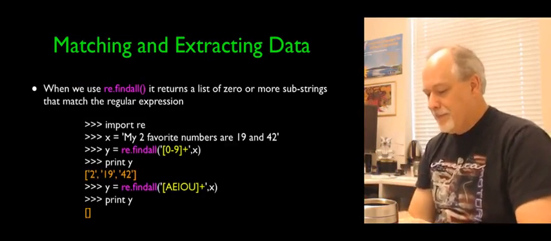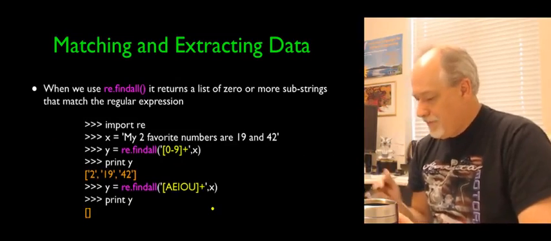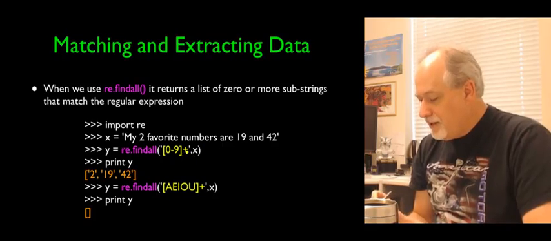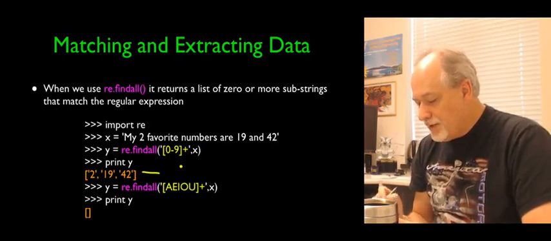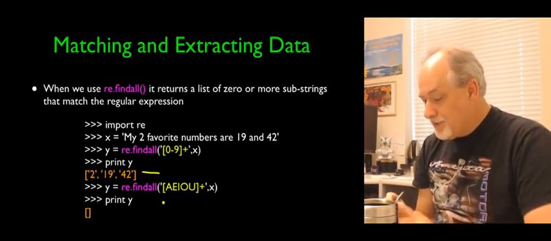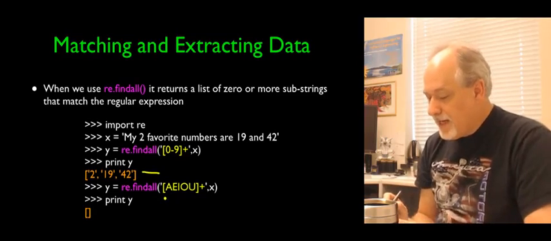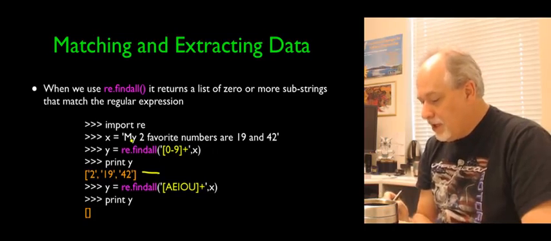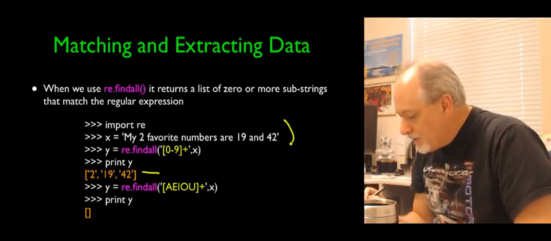So here's an example of the one I just did. Find me one or more digits and then extract them. So 2, 1942. Here I'm saying, using the same bracket syntax, to look for a single character, a capital A, E, I, O, or U, and one or more of those. And if you look, there are no uppercase vowels in my string.